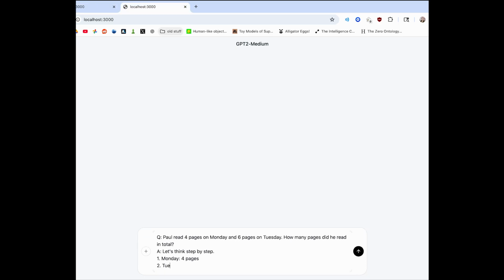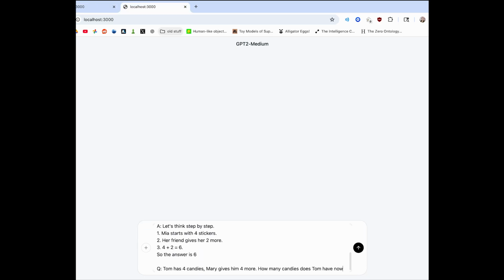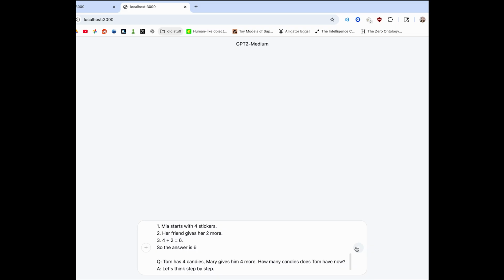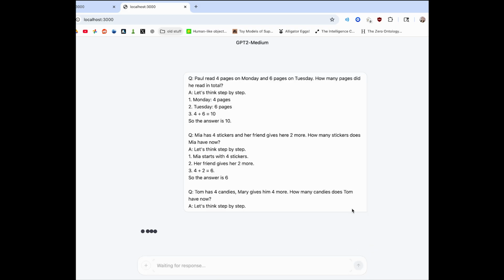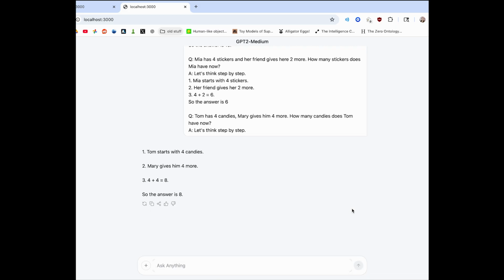In a fresh chat, let's type up the special chain of thought prompt, again with 2 examples, also a 2-shot prompt. We see that with the chain of thought prompt, GPT-2 produces step-by-step reasoning and then was able to give us the correct answer, 8. You might think that it's a little silly, we just gave it 2 examples of step-by-step thinking, so no surprise it also thinks like that. But our model was able to take our examples and generalize it to a new case, producing coherent step-by-step reasoning for a question it has never seen before. Now let's head back to the whiteboard.